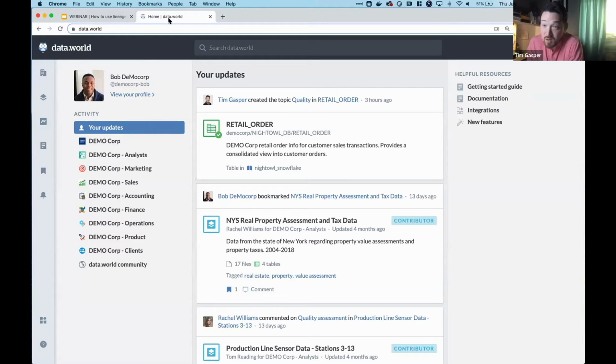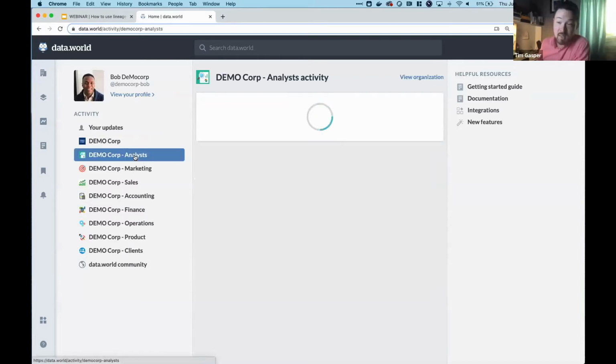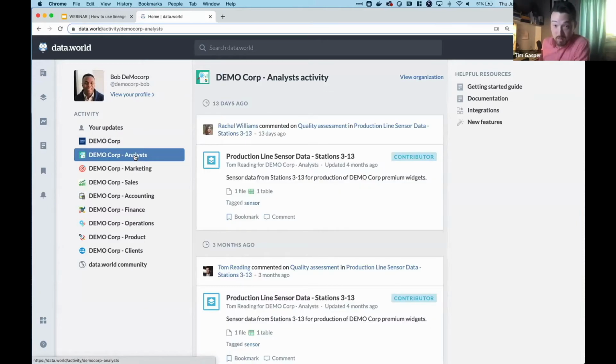On the left-hand side, you can see these different groups like DemoCorp Analyst, DemoCorp Marketing. To continue that Facebook analogy, you can think of these as like Facebook groups, right? You've got different subsets of people and information where there's certain content that only should be relevant to those particular users. There's certain collaboration that only makes sense for those particular users. And each one of these has a dedicated feed where, for example, I can see what Rachel Williams is doing, one of our data scientists, as a fellow analyst in the analyst department, right?